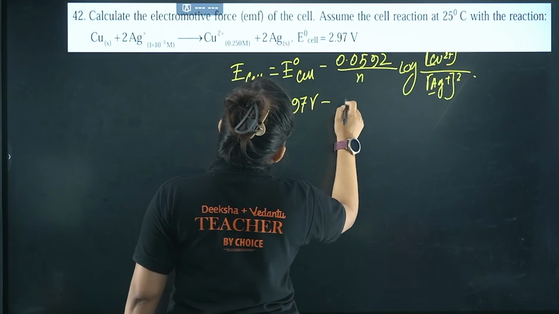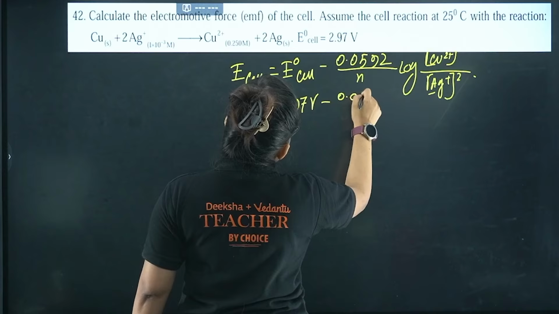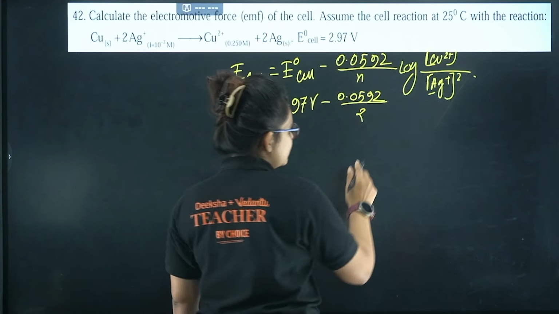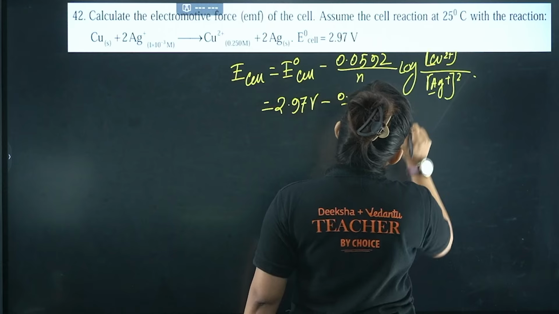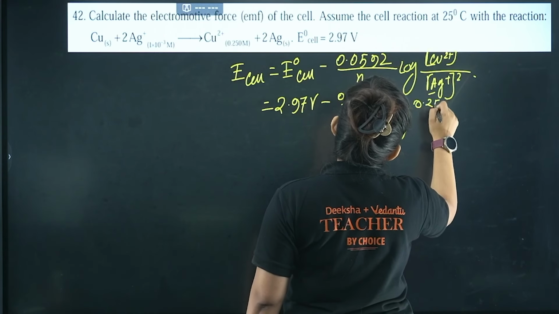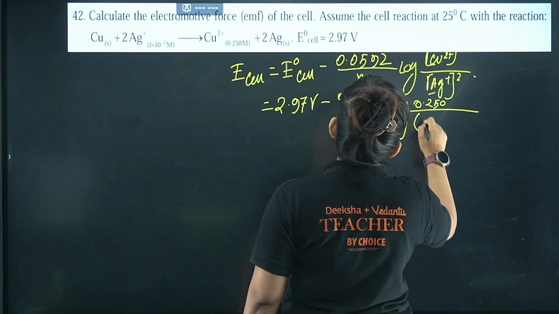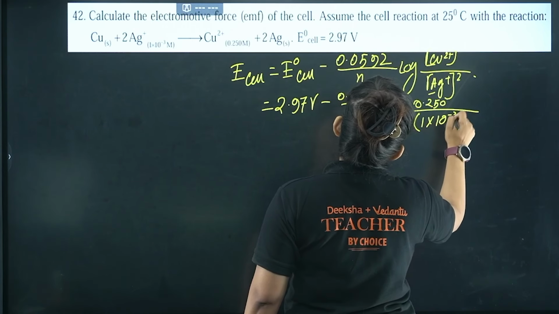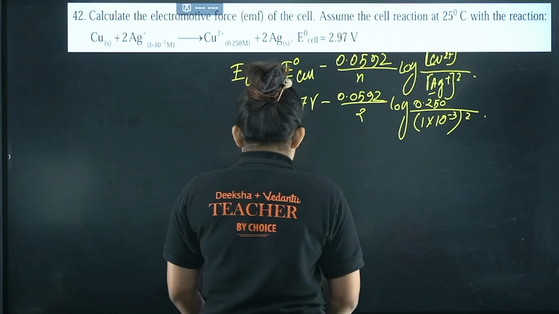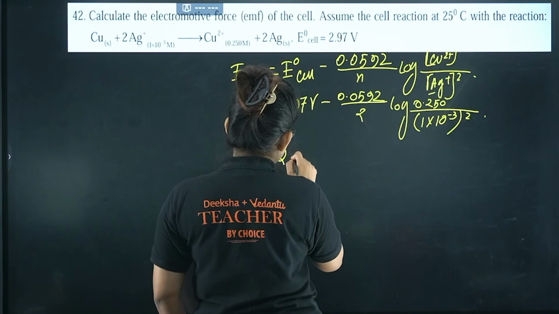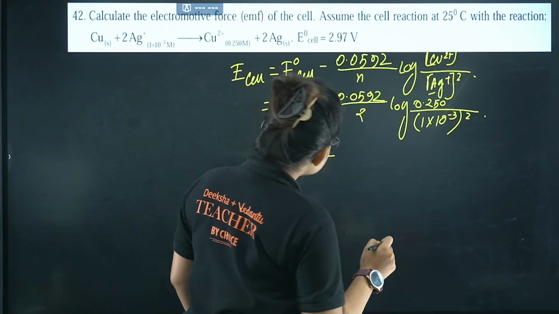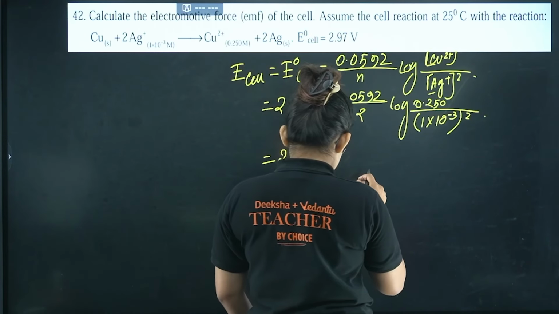2.97 volt minus 0.0592 divided by 2, where 2 is the number of electrons transferred, times log of the concentration of Cu2+, which is given as 0.250 divided by (1 into 10 power minus 3) whole square. Let's proceed. If you just do this division, it will come as